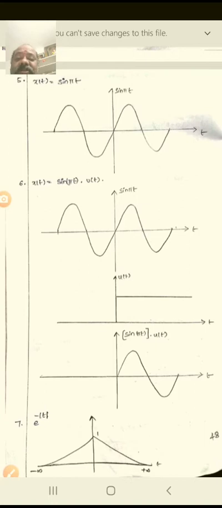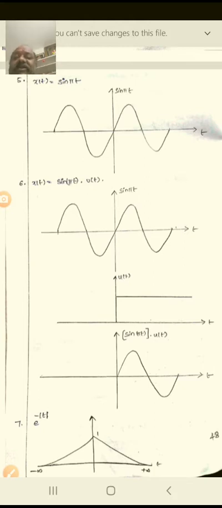This is the unit step function; both will be multiplied and you will get the resultant. So sin pi t into u of t, like this. So x of t is equal to sin pi t means that directly you may draw like this, because it is an odd function, sin means. So therefore at the origin the x of t is a positive spike on the right side, but on the negative side it is negative, indicating a minus, and x of minus t.